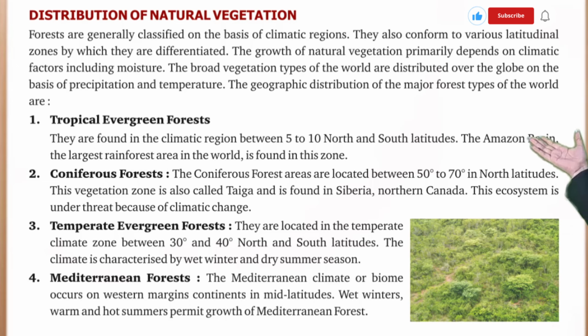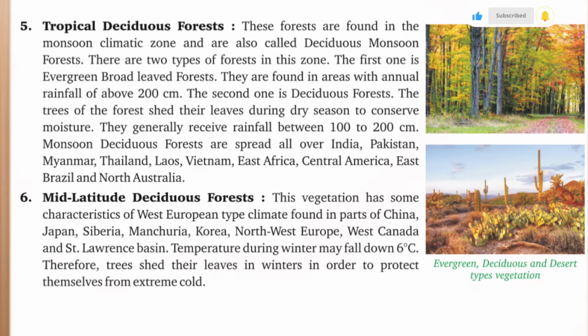Fourth, Mediterranean forest. The Mediterranean climate or biome occurs on western margins of continents in mid latitudes. Wet winters and warm and hot summers permit growth of Mediterranean forest. Number 5, deciduous forest. These forests are found in the monsoon climatic zone and are also called deciduous monsoon forest. There are two types of forest in this zone. The first one is evergreen broad-leaved forest.